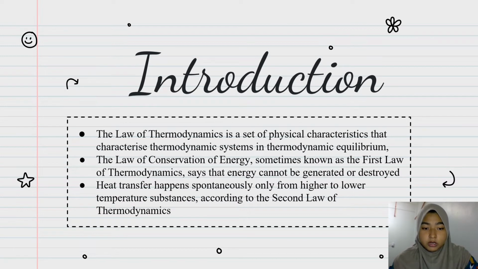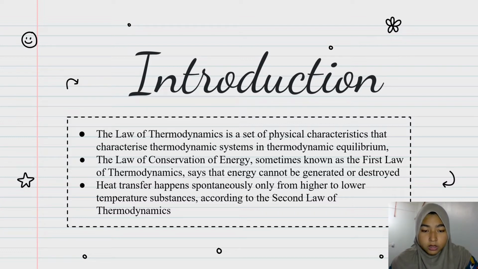The laws of thermodynamics are a set of physical characteristics that characterize thermodynamic systems in thermodynamic equilibrium, such as temperature, energy, and entropy. The zero law, the first law, the second law, and also the third law are all significant fundamental laws of thermodynamics. The law of conservation of energy, sometimes known as the first law of thermodynamics, says that energy cannot be generated or destroyed. Energy can be converted from one form to another, but an isolated system's total energy remains constant.